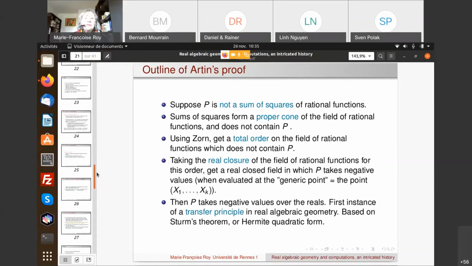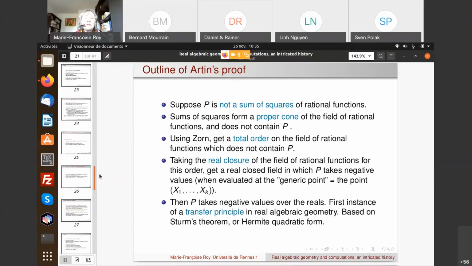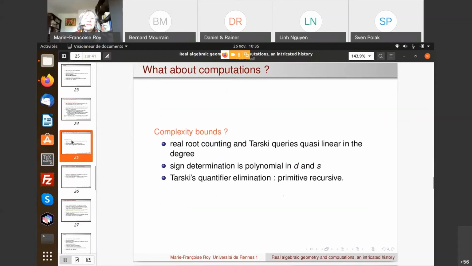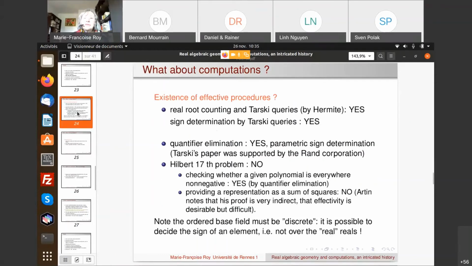So it's really a very fascinating topic, because it's a very natural problem: given a non-negative polynomial, how to express it as a sum of squares, but right now we don't know how to do it.